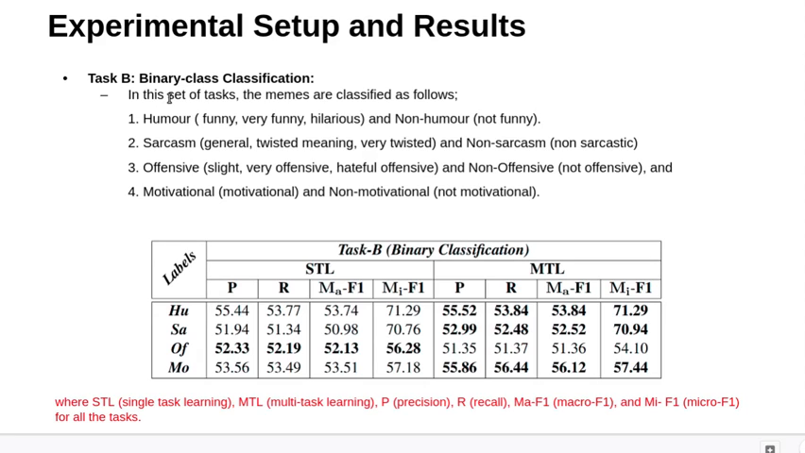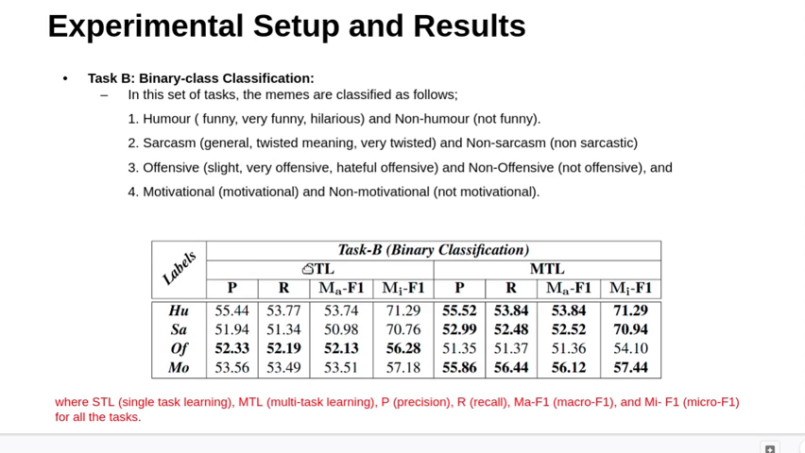Task B, binary class classification. Each task is classified into 2 classes. There are 4 tasks: humor, sarcasm, offensive, motivational. And each task is divided into 2 classes: humor, non-humor, sarcasm, non-sarcasm, offensive, non-offensive, motivational, non-motivational. And this is the result of task B.